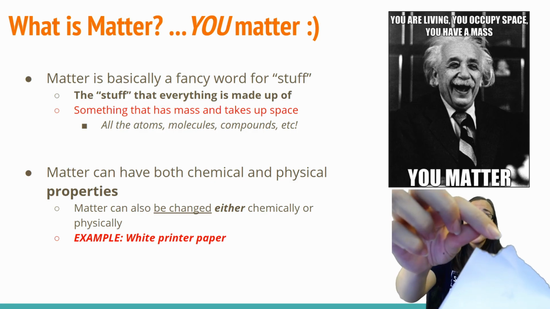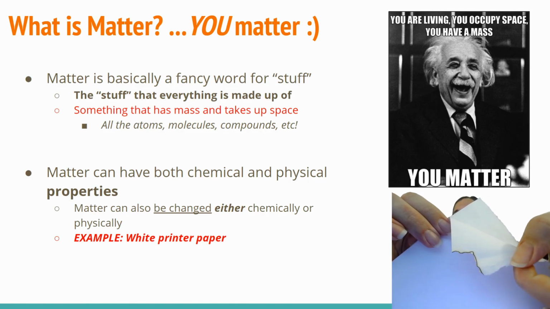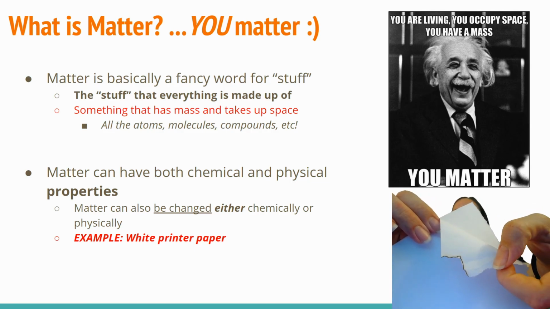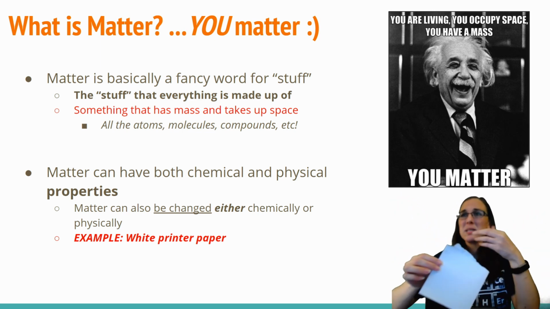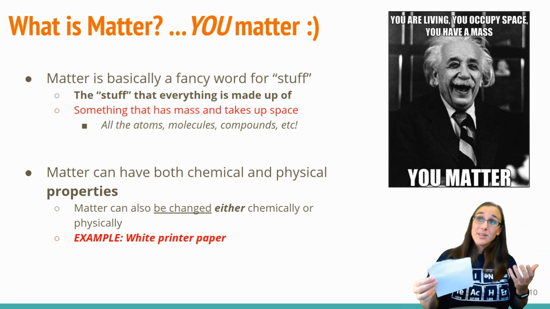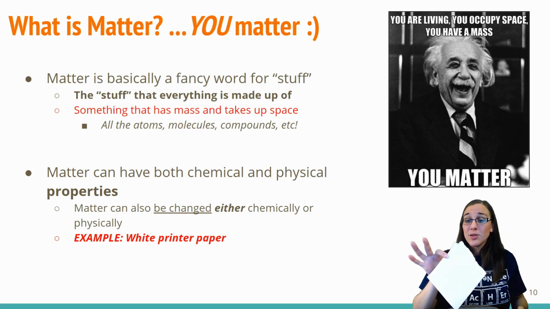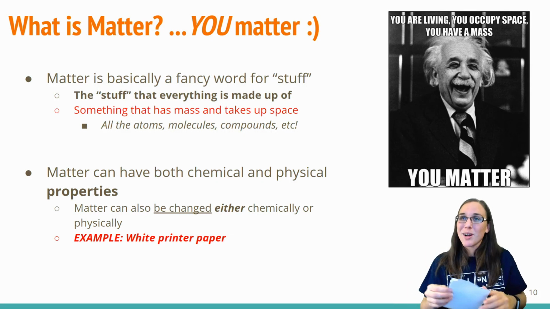So notice that it's charred. There's like a whole black line going along this paper now. It is changed chemically. It's no longer white. It has a different shape. And there's a smell coming off of it, that burnt paper smell. So that is a physical and chemical example of properties and changes, which we'll talk about more in the next video.